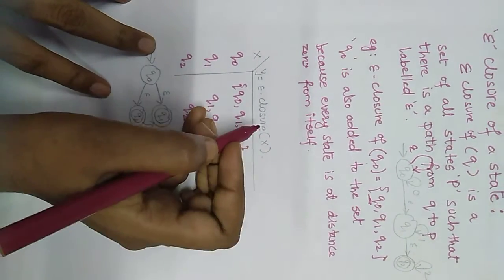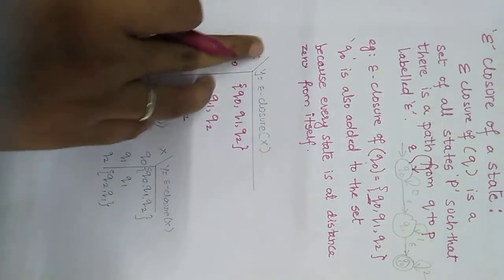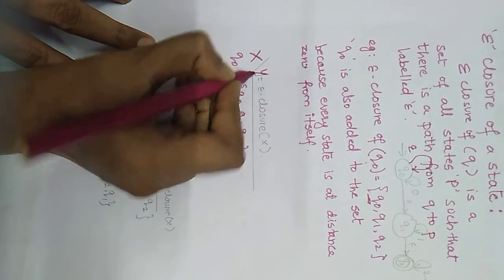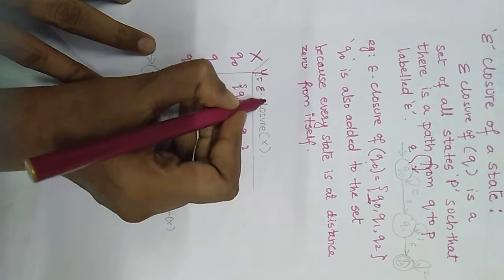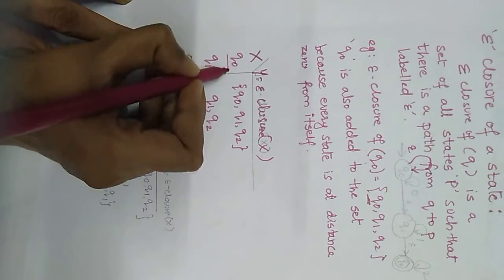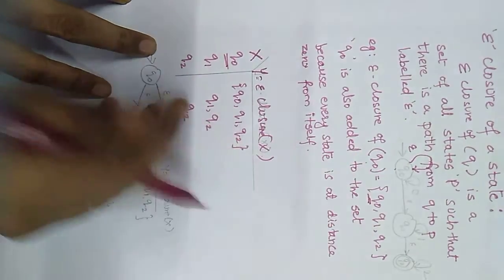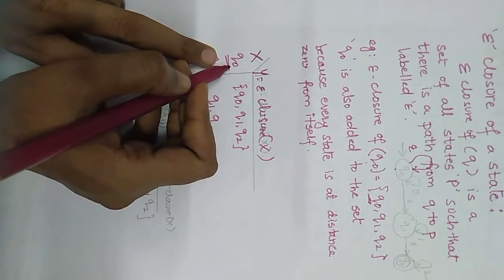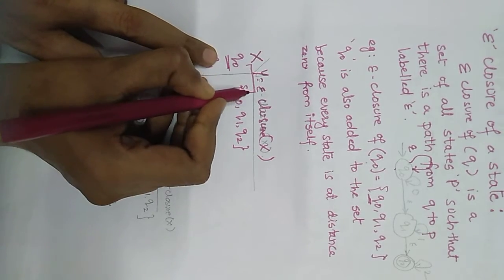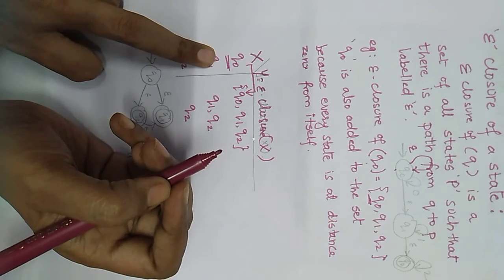Now how are we going to find this out? For that, we are going to make a table in which we have the X entry and the Y entry. What is Y? Y is the epsilon closure of X. What is X here? We have taken the initial state, so Q0 is the initial state. From Q0, as a rule, first of all Q0 will be included here.